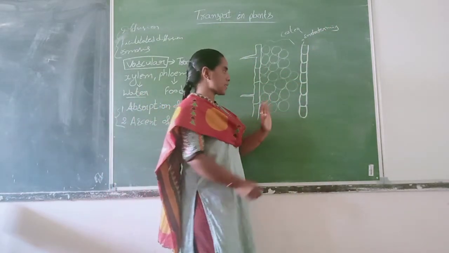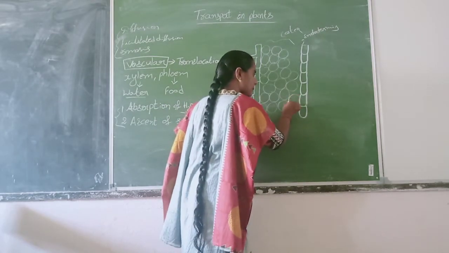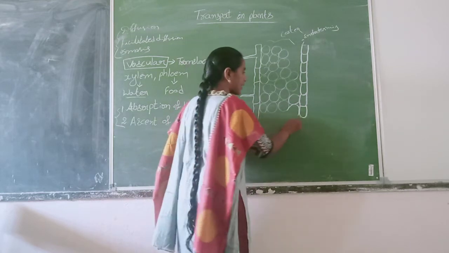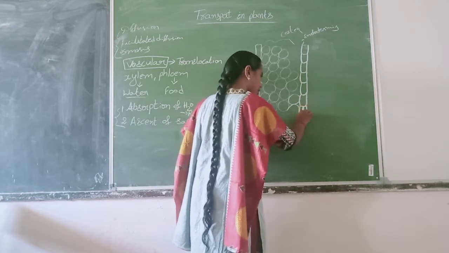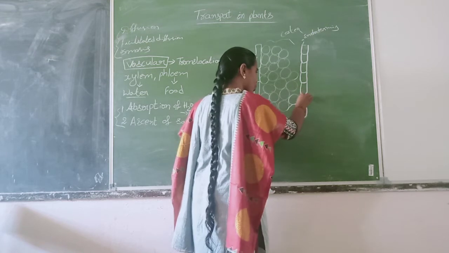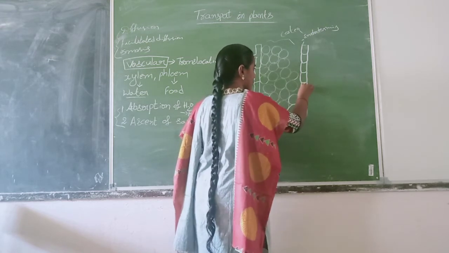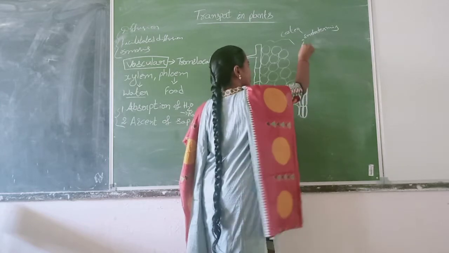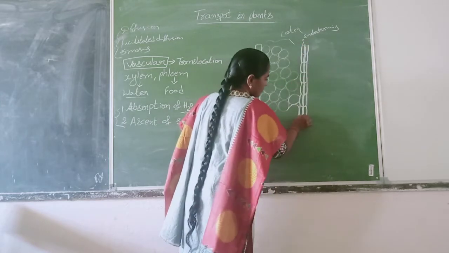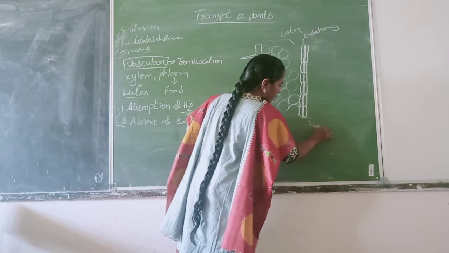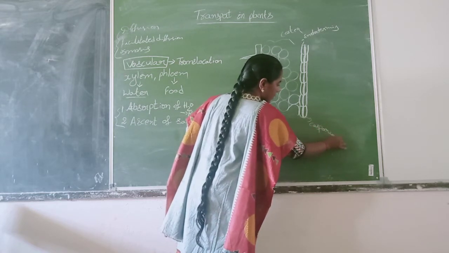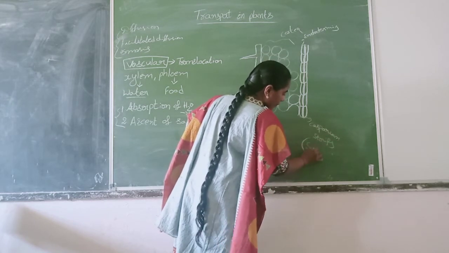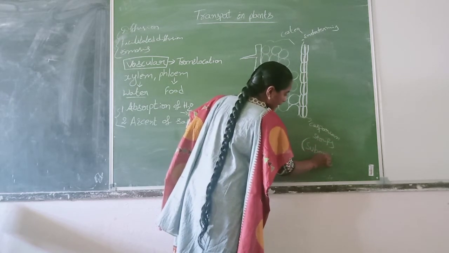The specialization of these endodermis cells is having a layer made up of suberin. This layer is called the Casparian strips. This is made up of the substance suberin.